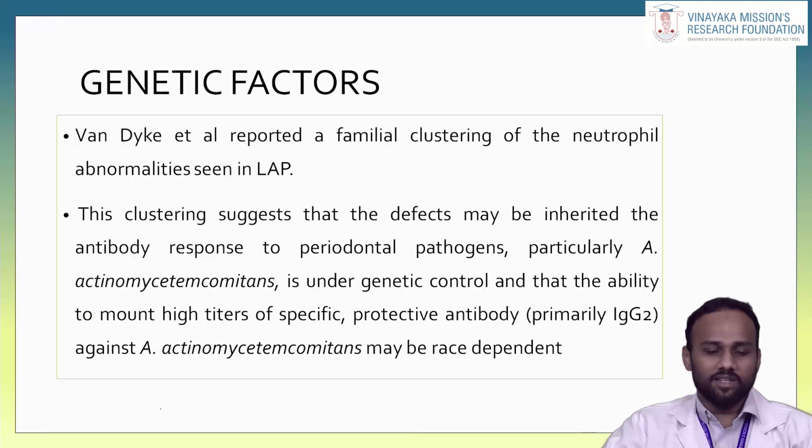Van Dyke et al. reported that familial clustering of neutrophil abnormality is seen in localized aggressive periodontitis. This clustering suggests that the defect may be inherited. The antibody response to the periodontal pathogen, particularly A. comitans, is under genetic control, that is, the ability to mount high titers of specific protective antibodies, primarily IgG2 against A. comitans, may be race dependent.